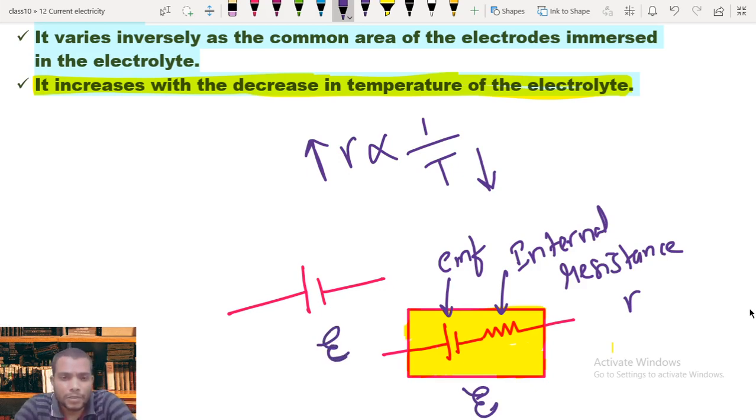So this is all about cells, EMF and internal resistance.